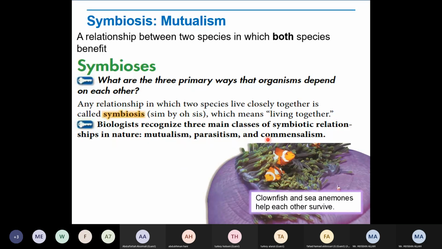Another example is termites. Termites are those organisms which eat wood. Their digestive system cannot digest wood directly.